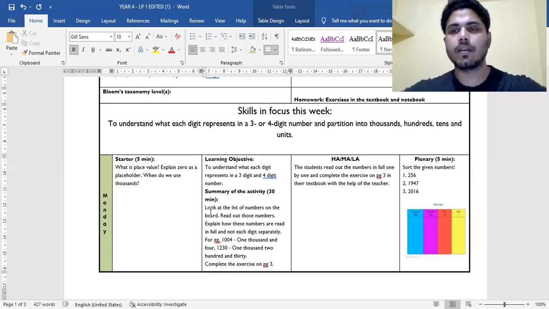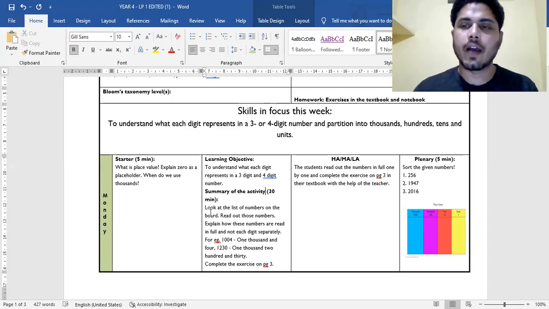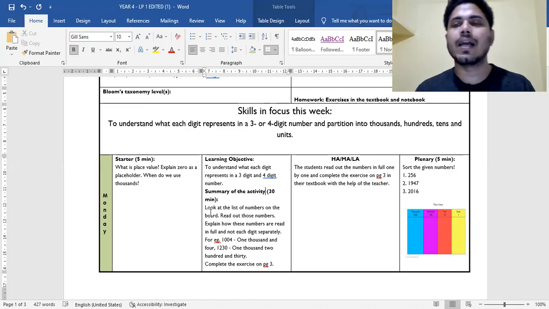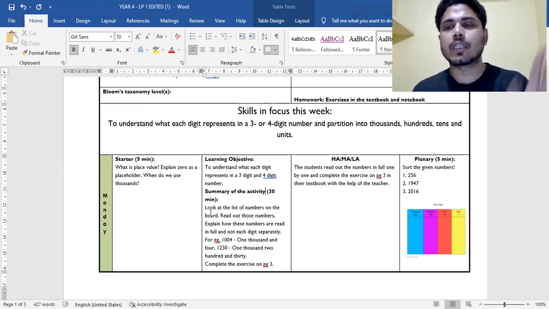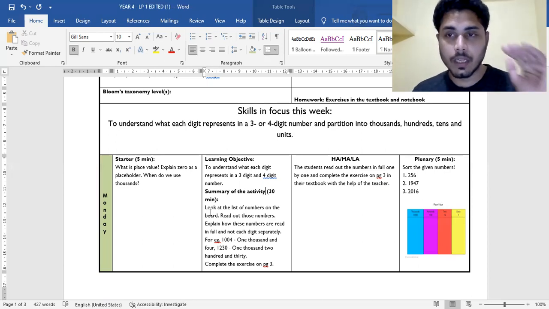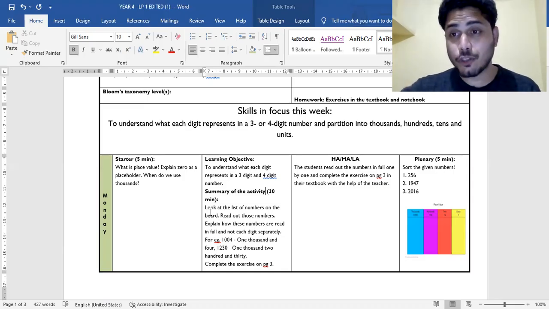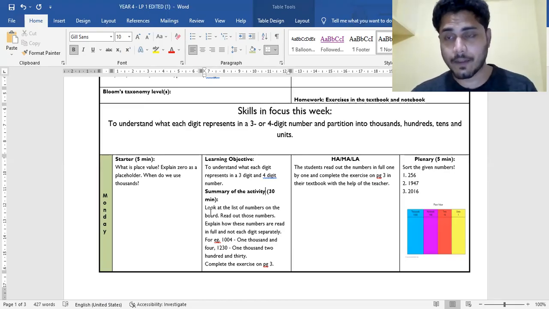Maybe there is a grouping configuration where all students are sitting together, or there are 5 groups, and in each group there are 3 or 4 members, and you have given them some worksheets, and now you want them to just do the worksheet. In the beginning itself, you explain and instruct them how to do this worksheet. That worksheet is based on the learning objective or the topic, and it should match the content of your textbook, the lesson.